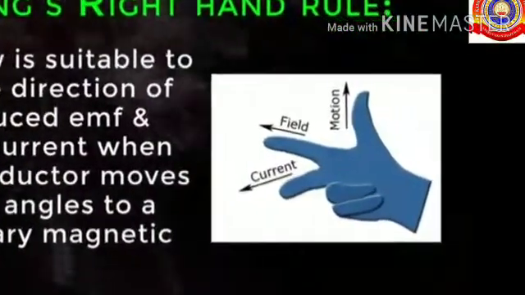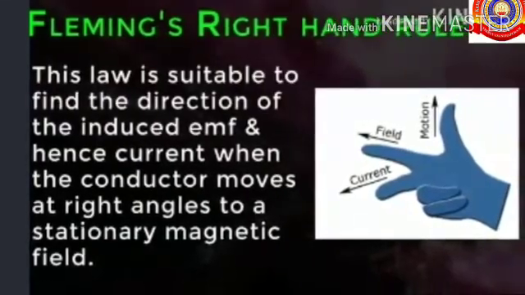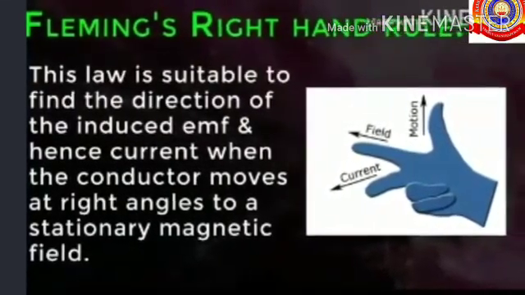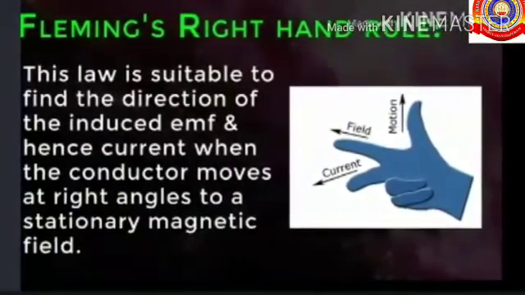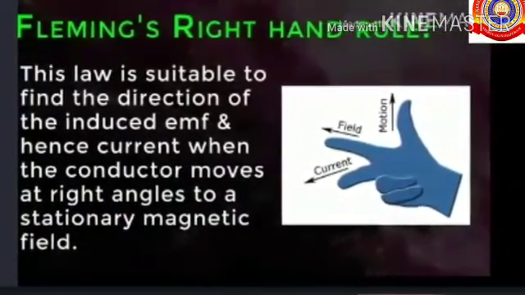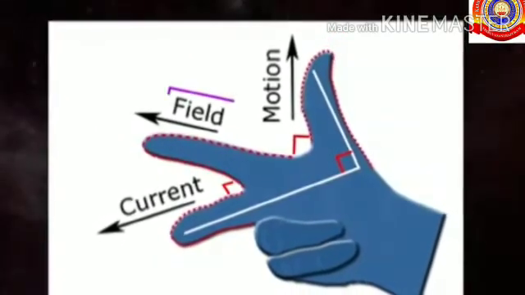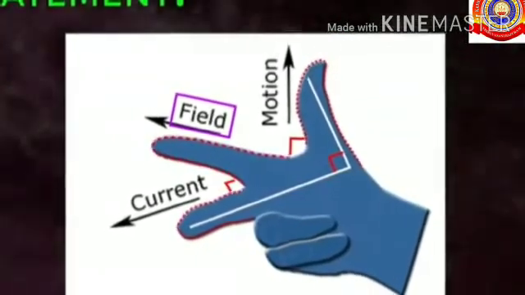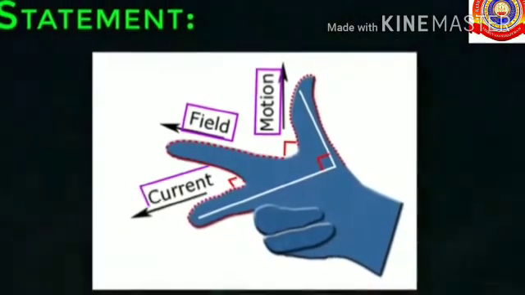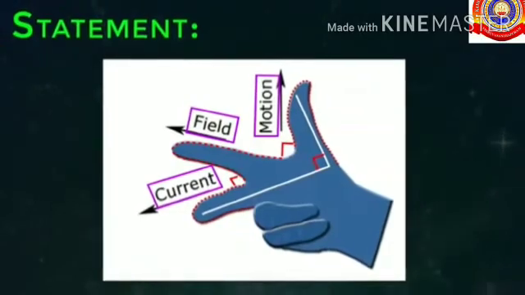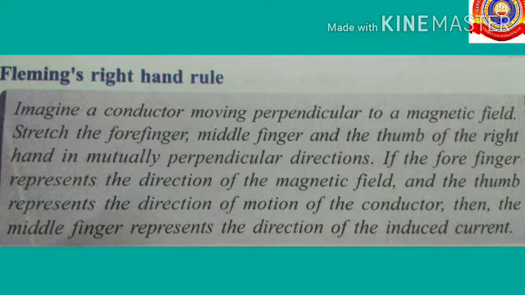For this, we have to stretch the middle finger, forefinger and the thumb of our right hand in mutually perpendicular directions. Here the forefinger shows the direction of the magnetic field, the thumb shows the direction of the motion of the conductor and the middle finger shows the direction of current. So we have to stretch the three fingers in mutually perpendicular directions.